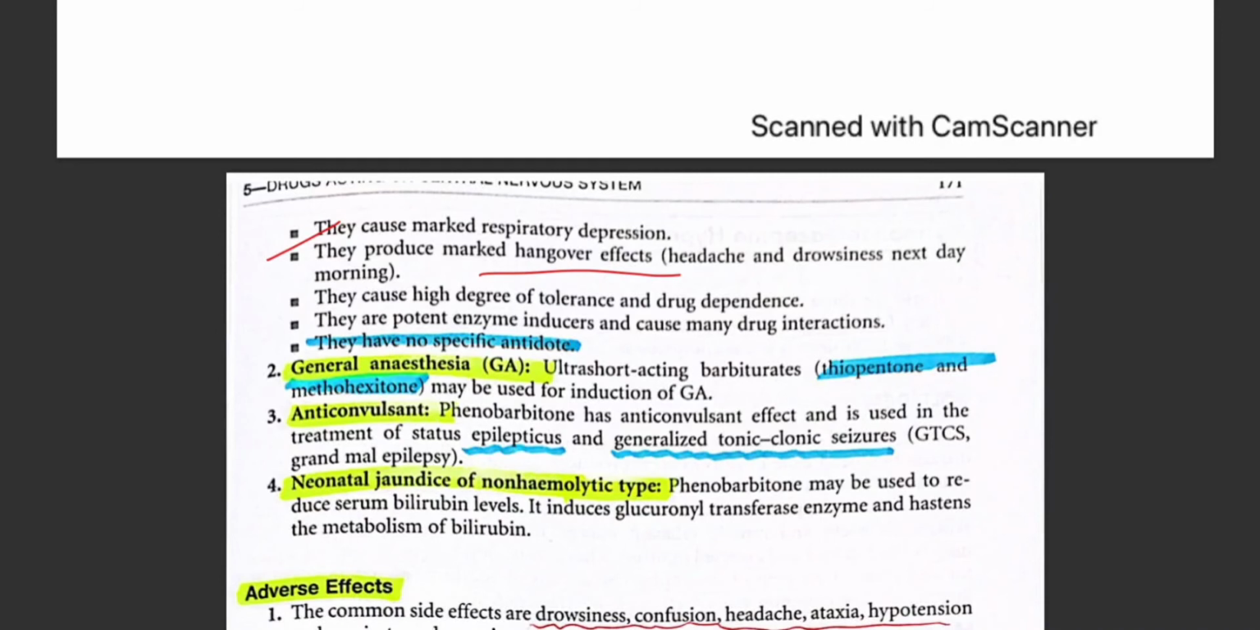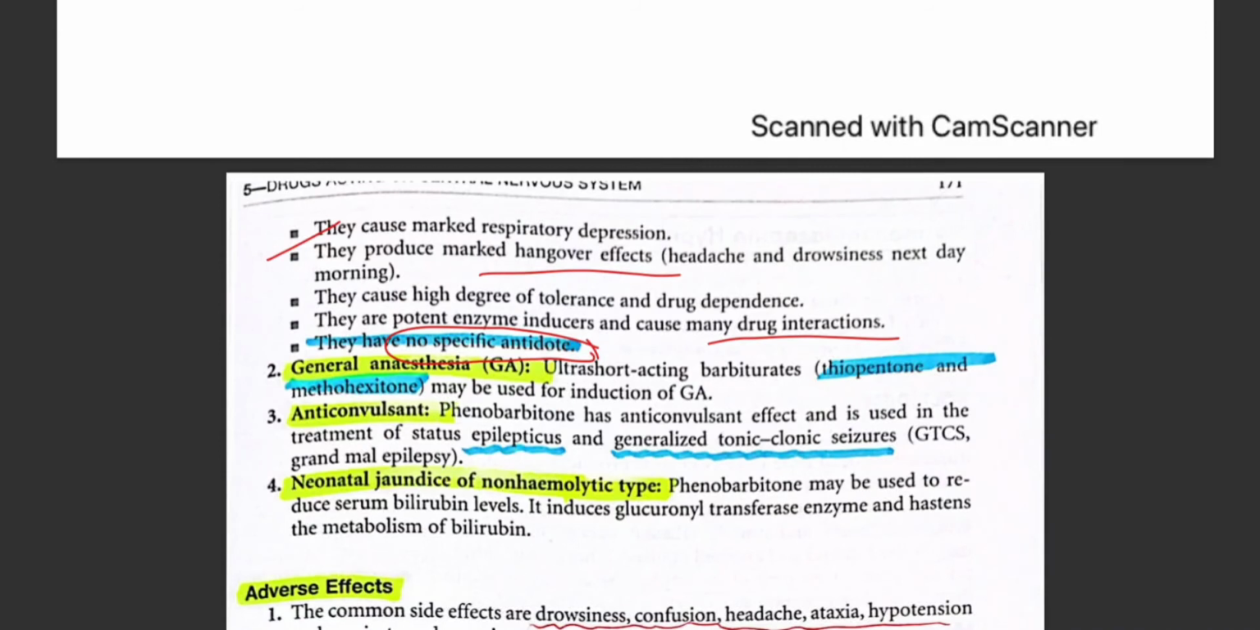You get very dependent on the drug, and they also cause drug interaction with many other drugs or with the potent enzyme inducers. The problem is they do not have any specific antidote, so you cannot treat it. When you cannot treat it, that problem will try to increase and increase. So you shouldn't be dependent upon that drug a lot.